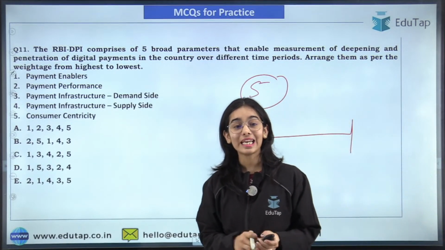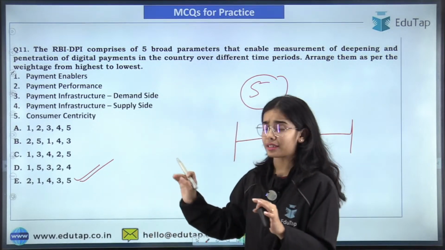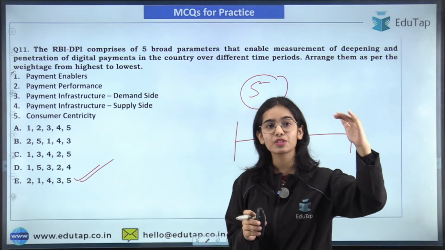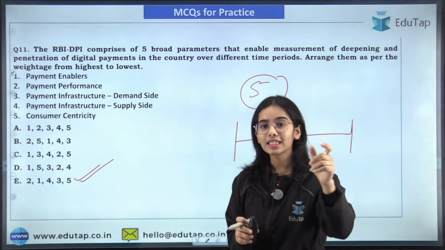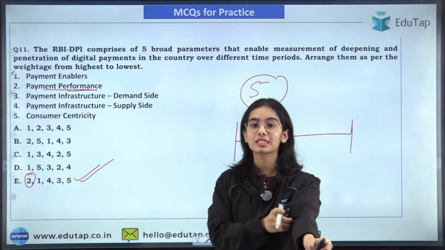I am getting the answer D, and you are very quick. Good to see. This is rapid fire and you are absolutely correct. Can you tell me the highest weightage? The highest weightage you have given is with payment performance. But what is the percentage?